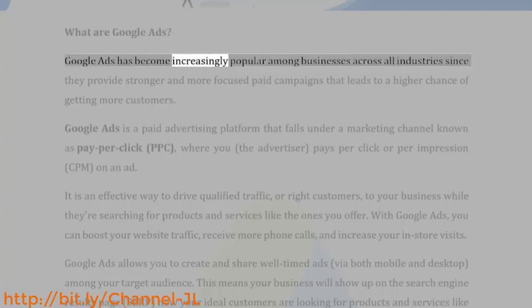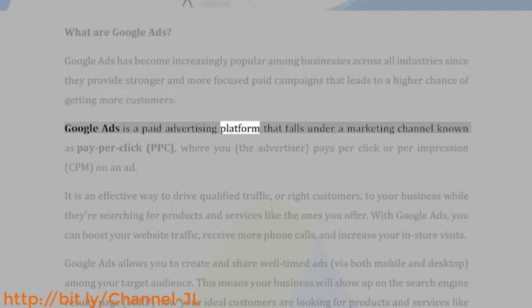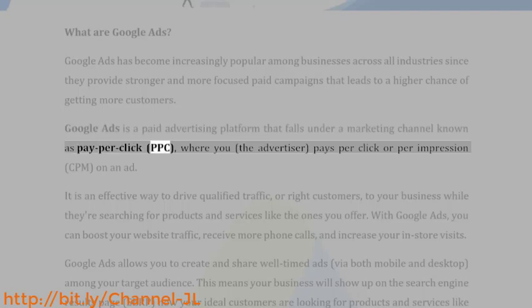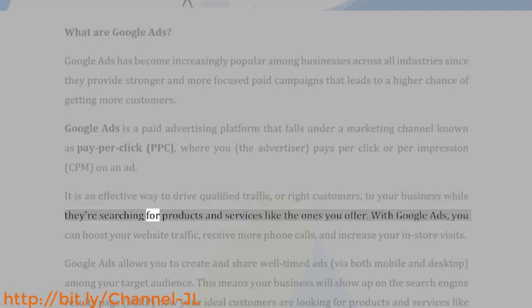Google Ads has become increasingly popular among businesses across all industries since they provide stronger and more focused paid campaigns that lead to a higher chance of getting more customers. Google Ads is a paid advertising platform that falls under a marketing channel known as pay-per-click, PPC, where you, the advertiser, pay per click or per impression, CPM, on an ad. It is an effective way to drive qualified traffic, or right customers, to your business while they're searching for products and services like the ones you offer.